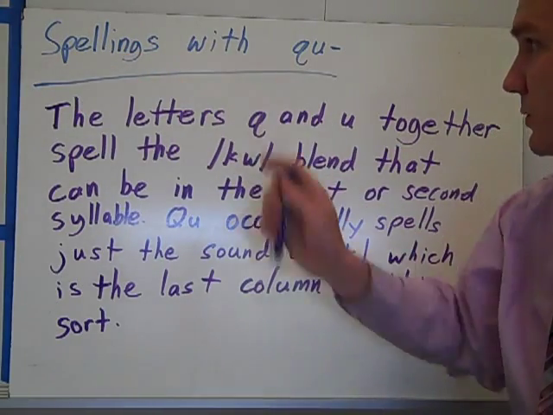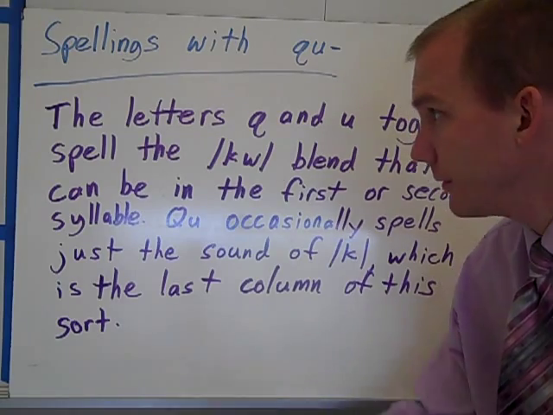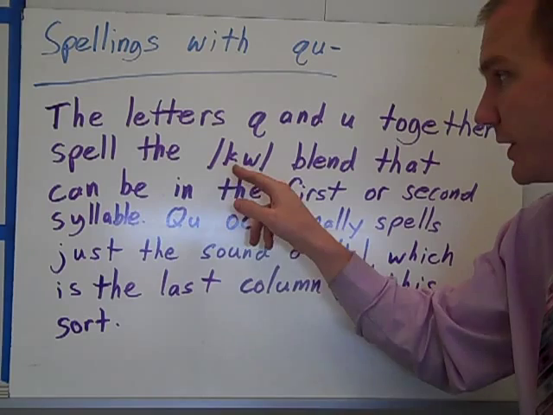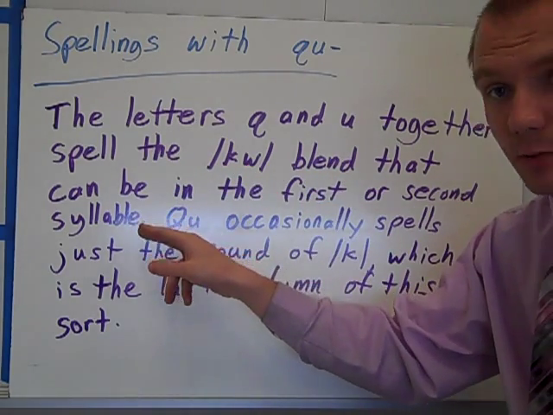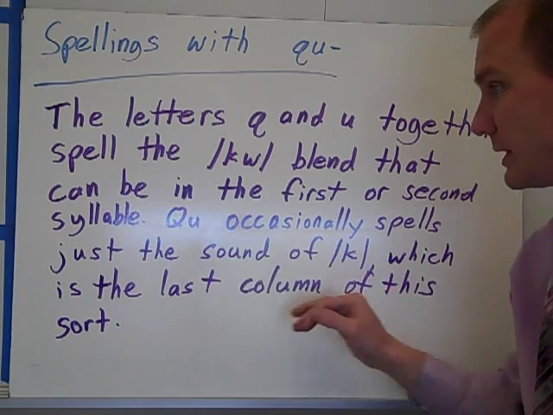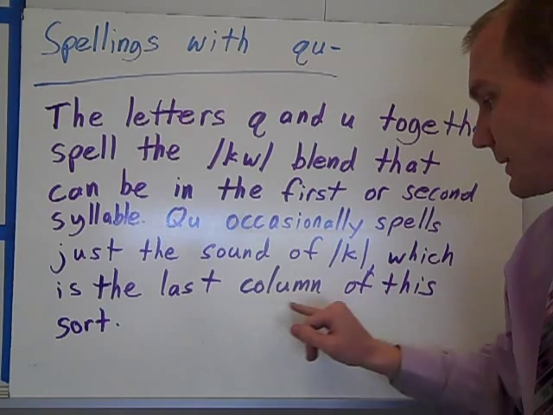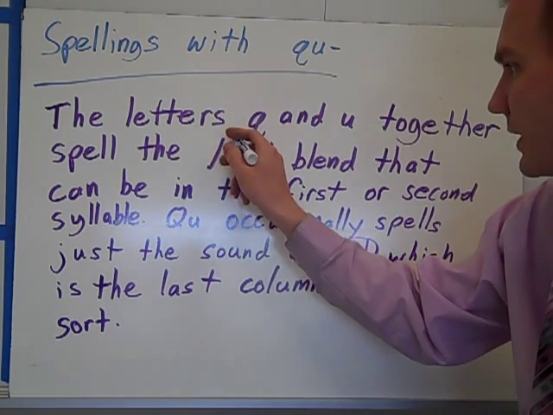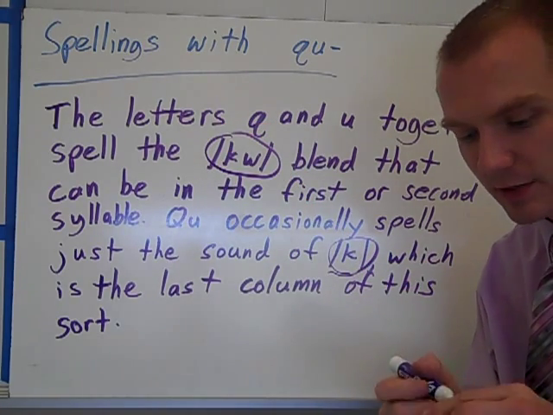We're going to look at spellings with QU. Two different sounds we're going to look at in this pattern, or this sort. The letters Q and U together spell the KW blend that can be in the first or second syllable. QU occasionally spells just the sound of K, which is the last column of this sort. So these are the two sounds. We have K, and then we have the KW, or kwa. Kwa and K. Those are two different sounds that QU can make.